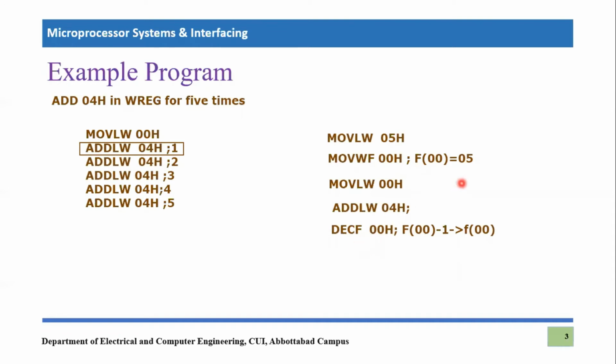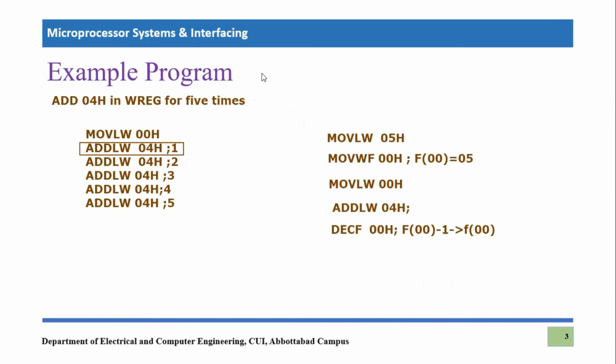So how can one verify whether this value has become 0 or not? Using the zero flag. If you remember, the zero flag will become high whenever any arithmetic or logical operation result is 0. So if this decrement makes file 00 equal to 0, I mean its content becomes 0, then the zero flag will be high. So what we have to check: if the zero flag is high, then we have to stop the iteration, otherwise we have to repeat the stuff, which is add literal to working 04.